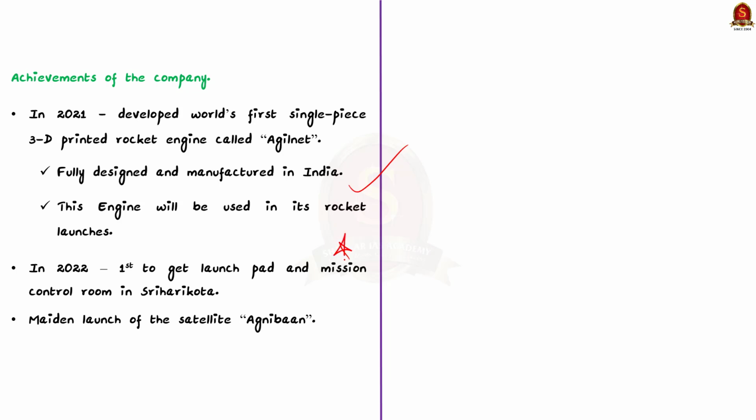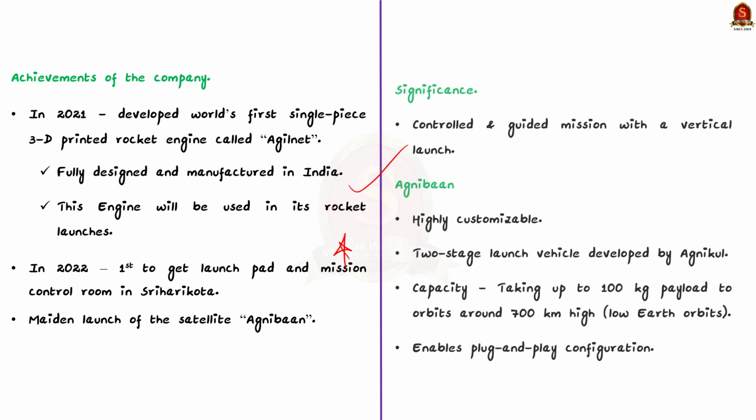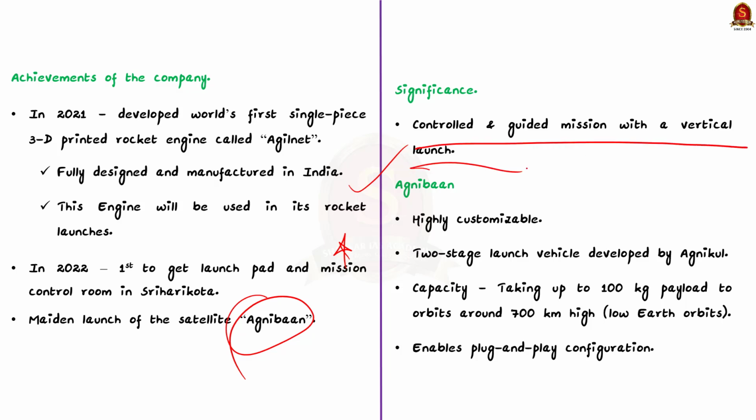Secondly, in 2022, this company became the first Indian one to get India's first private launch pad and mission control room in Sriharikota. Building on these developments, it is now getting ready for the maiden launch of the satellite from its own launch pad. This rocket is called Agnibaan. Remember, the launch has several significances, like a controlled and guided mission with a vertical launch. To briefly understand, Agnibaan is a highly customizable two-stage launch vehicle developed by Agnikul. It is capable of taking up to 100 kg payload to an orbit around 700 km high, that is in the low Earth orbit, and it enables plug-and-play configuration.